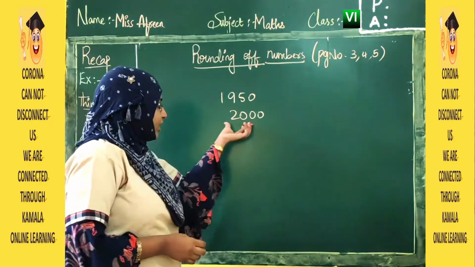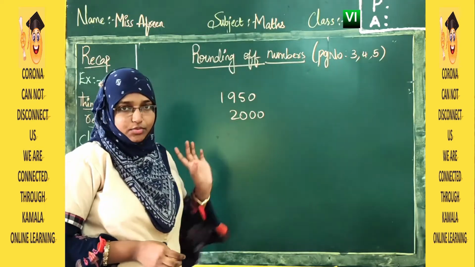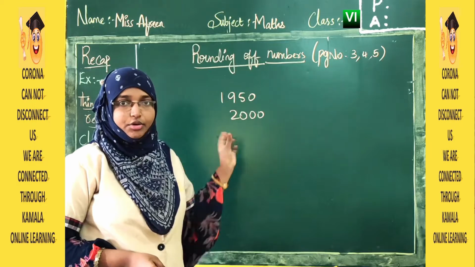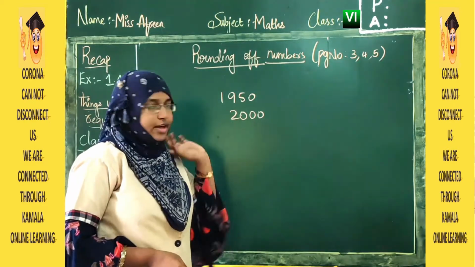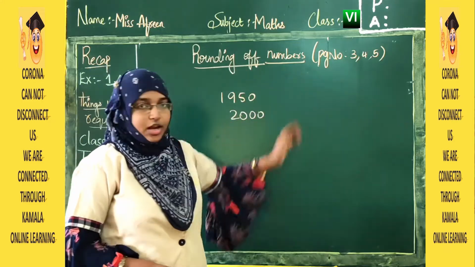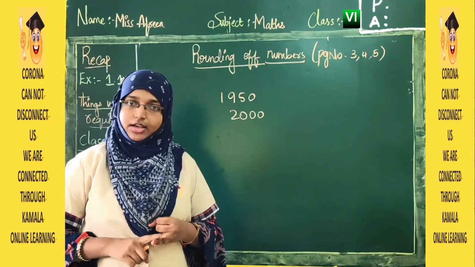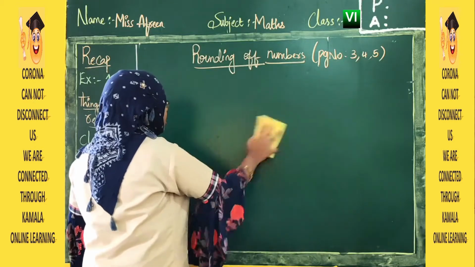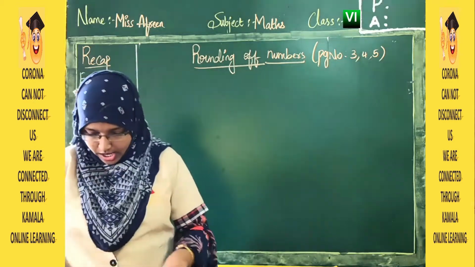This is not the exact value. This is our rough value. This is what we are doing here: rounding off. This is the rounded off value. This is what we are going to learn, that is rounding off numbers to tens, 100 and 1000. Okay. Now let us see what is the first one: rounding off numbers to hundreds.